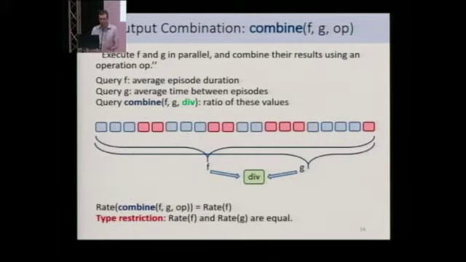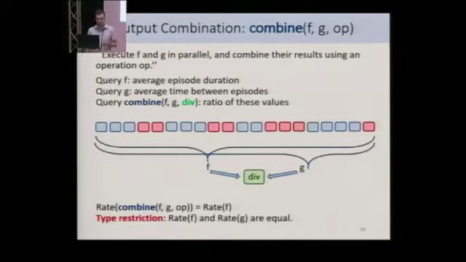Okay, now combination is sort of like intersection. We use it to execute two queries F and G in parallel and combine the results at the end using a combination operation. So if the query F computes the average episode duration and the query G computes the average time between episodes, then the combination of F and G with division just computes the ratio of these values.